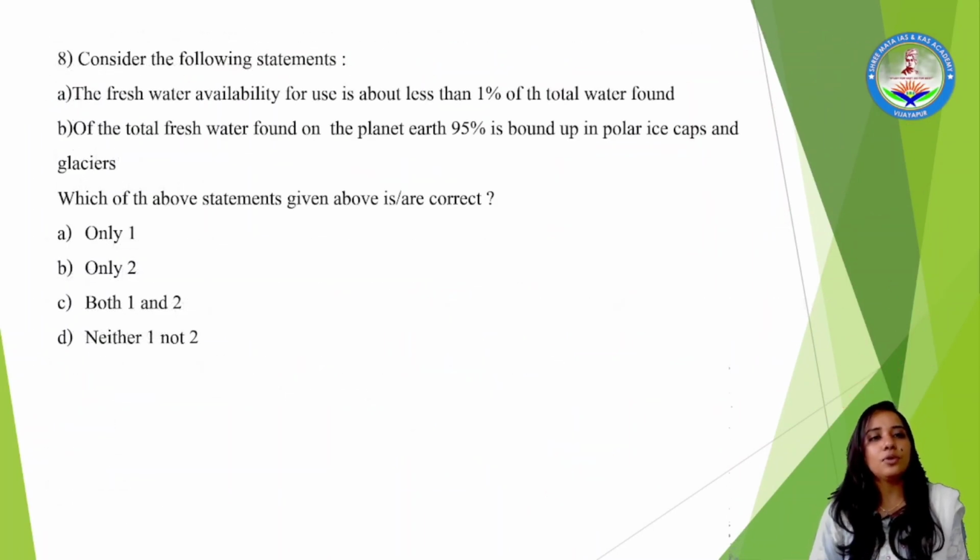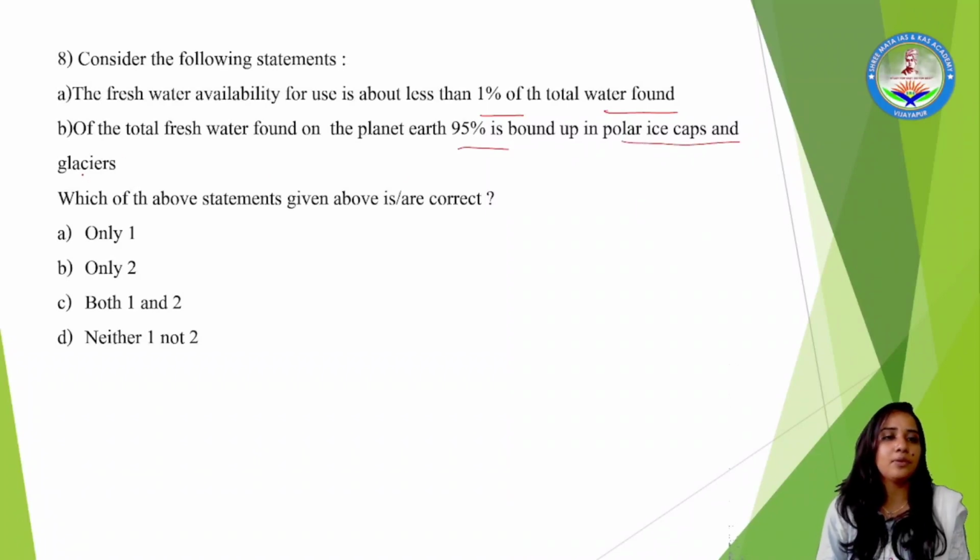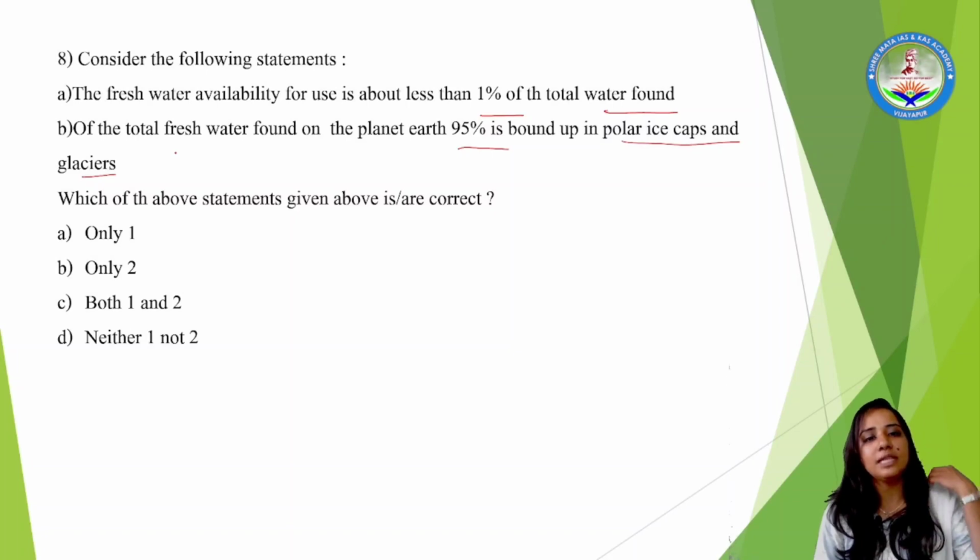Next, consider the following statements. Freshwater available for use is less than 1% of the total water found on the earth. Next, of the total freshwater found on the planet Earth, 95% is bound by polar glacier caps. These are the two statements they had given, and they had asked for the correct option.